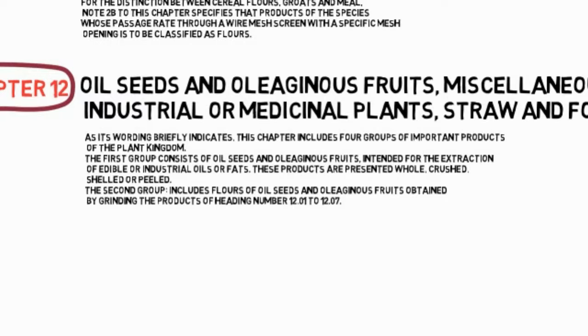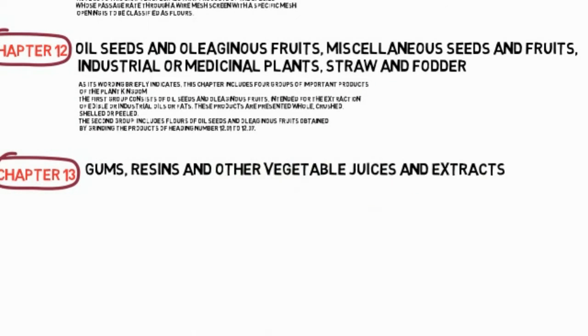These products are presented whole, crushed, shelled or peeled. The second group includes flours of oilseeds and oleaginous fruits obtained by grinding the products of heading numbers 12.01 to 12.07.